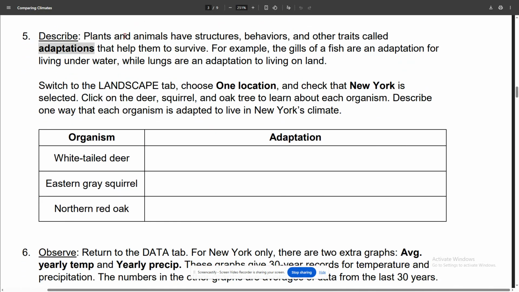Number 5. Plants and animals have structures, behaviors, and other traits called adaptations that help them survive. For example, gills of a fish are an adaptation for living underwater, while lungs are an adaptation for living on land. Switch to the Landscape tab, choose one location, check New York is selected, click on the deer, squirrel, and oak tree to learn about each organism, and describe one way each organism is adapted to live in New York's climate.